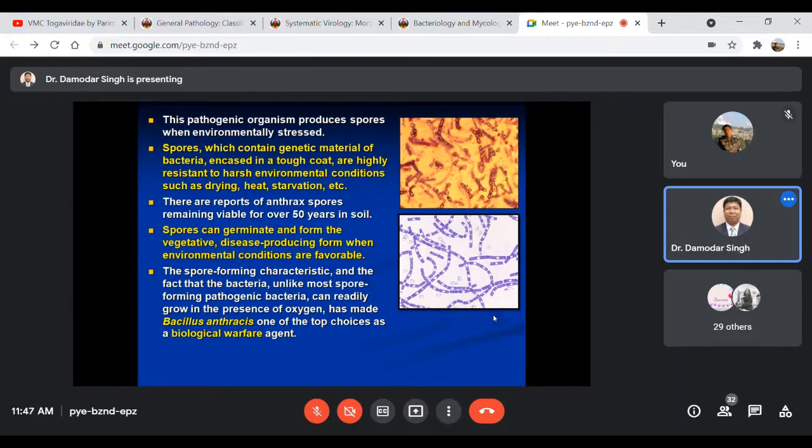This organism is one of the top biological agents because of its highly resistant nature, spreading through inhalation or contamination.